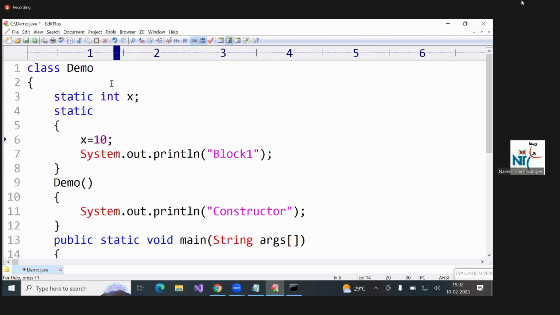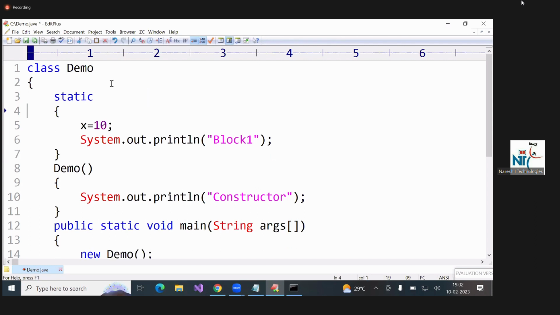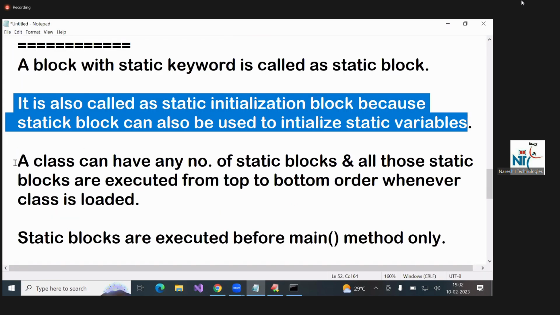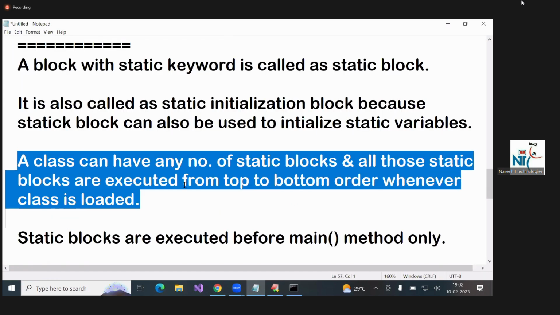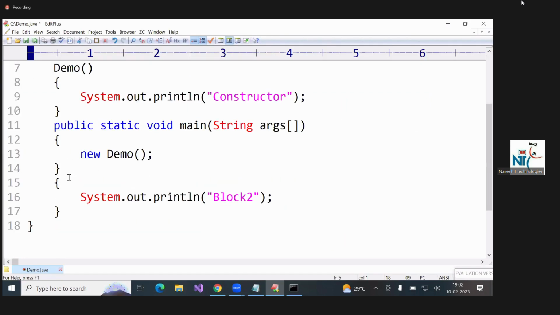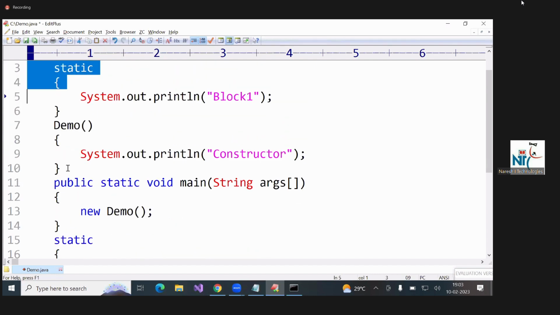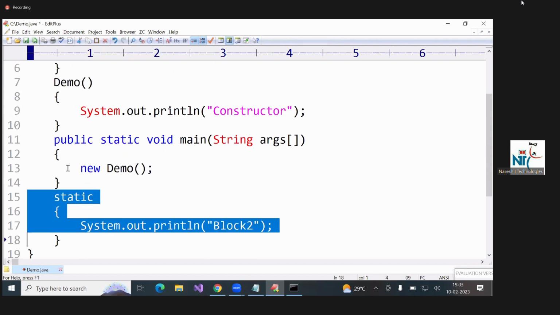It is an initialization block, executed whenever the class is loaded. You can write n number of static blocks, top to bottom order. Here one more static block you can write.